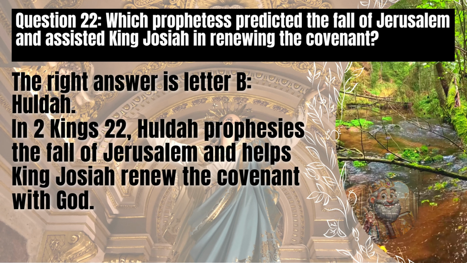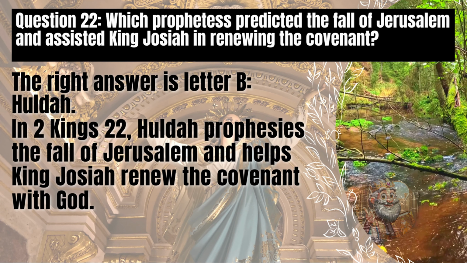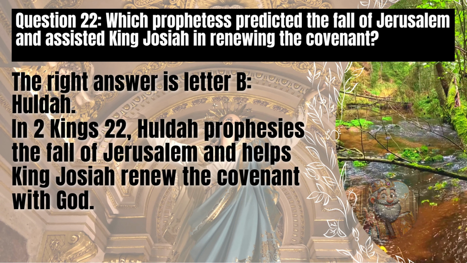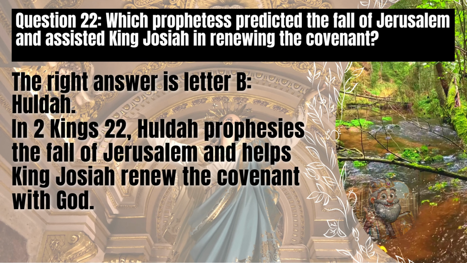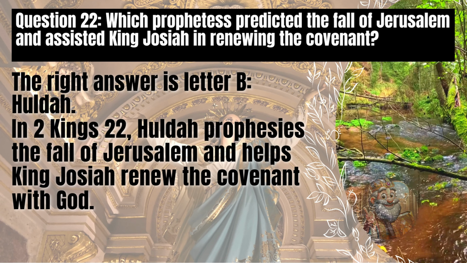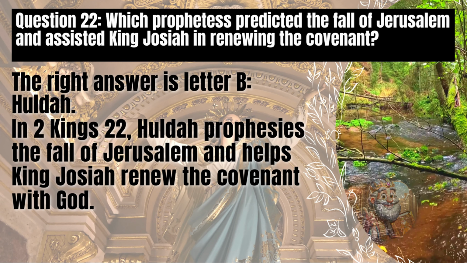The right answer is letter B, Huldah. In 2 Kings 22, Huldah prophesies the fall of Jerusalem and helps King Josiah renew the covenant with God.